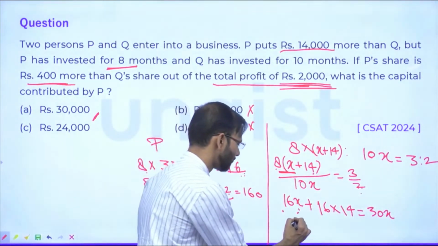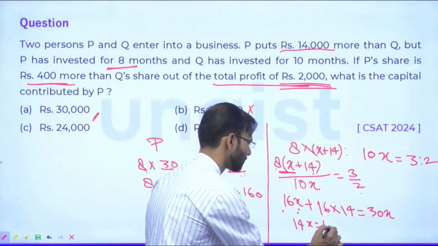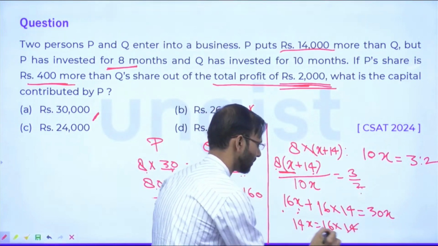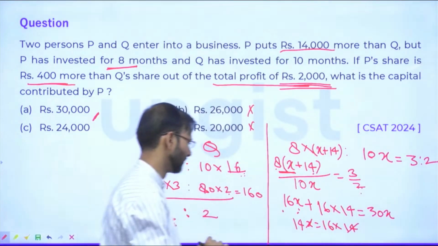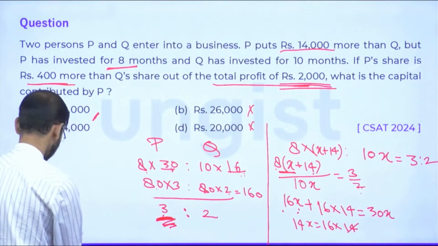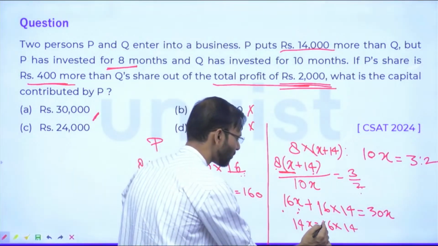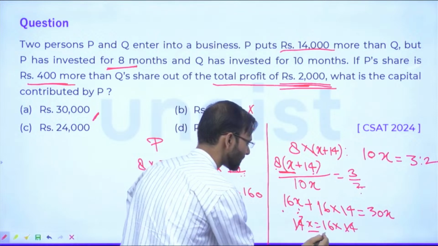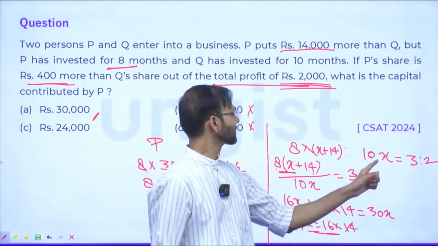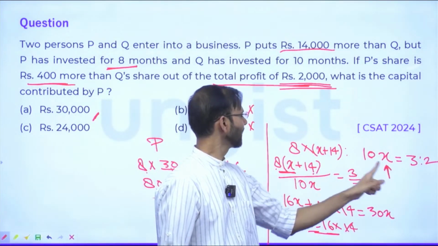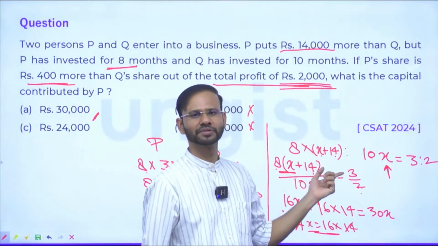So 14x is equal to 16 into 14. So x, sorry, what I have cancelled. So x is what? x is 16. So this is 16,000, and this is what? 16 plus 14 is 30,000.